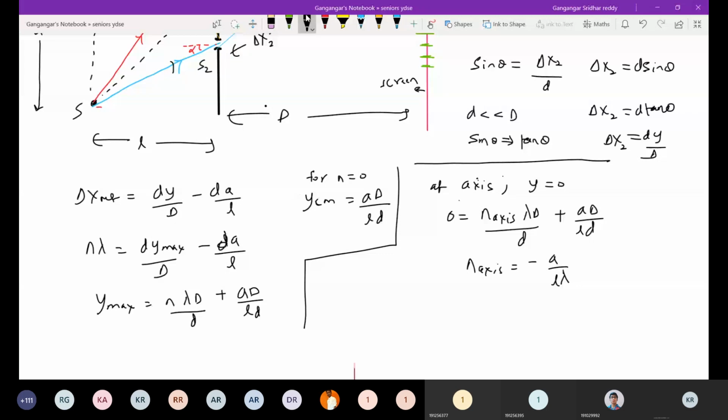It depends on the ratio A by L and this lambda. Capital D, small d here will cancel out. So what order of interference will be there at the axis?